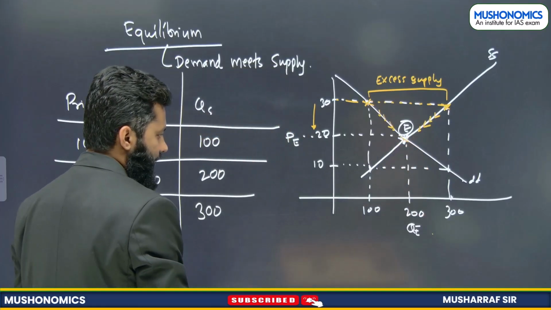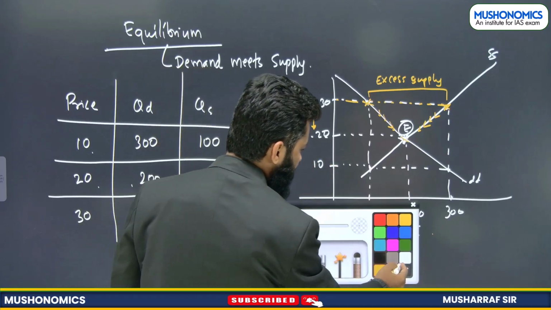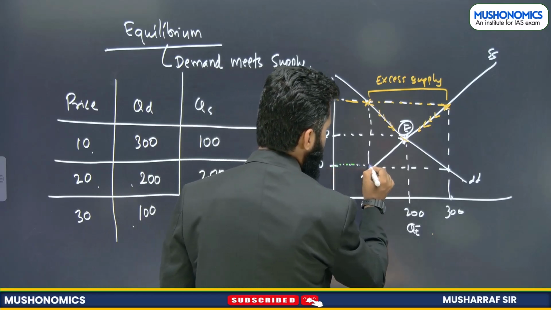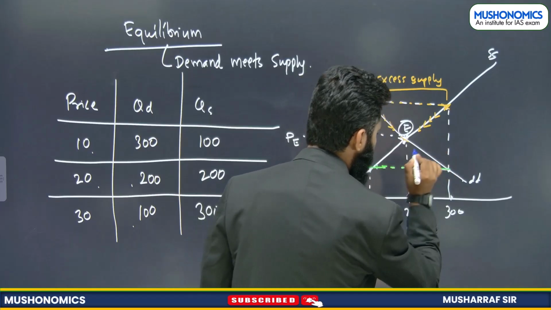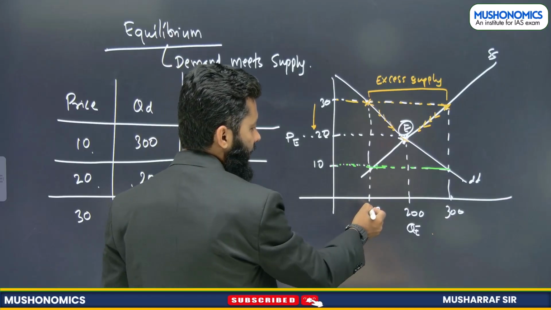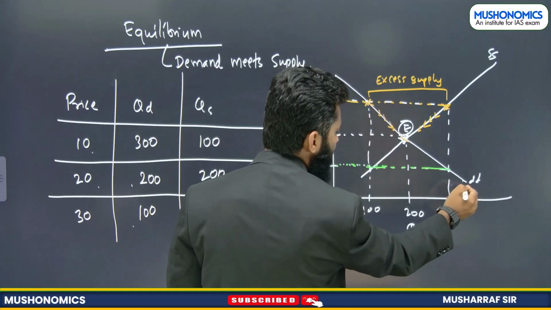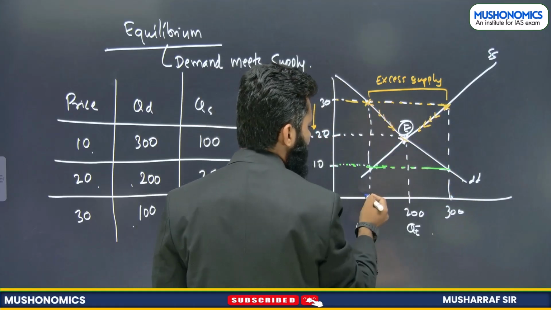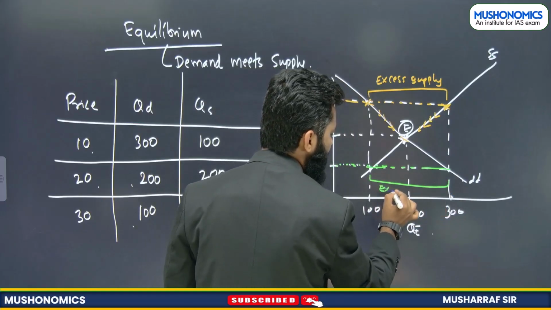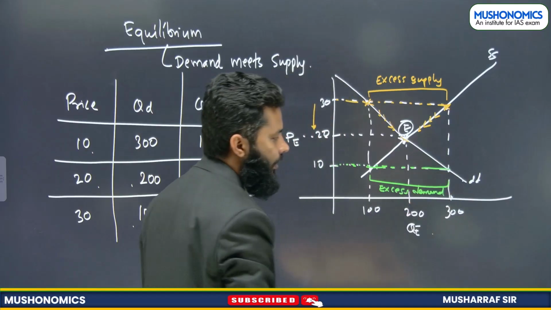Now please understand here, when we say price is 10, just focus on this particular point only. When price is 10, supply is 100 and demand is 300. This is the demand curve, so demand is 300. This is the supply curve, so supply is 100. That means this point represents excess demand. Now what will happen?